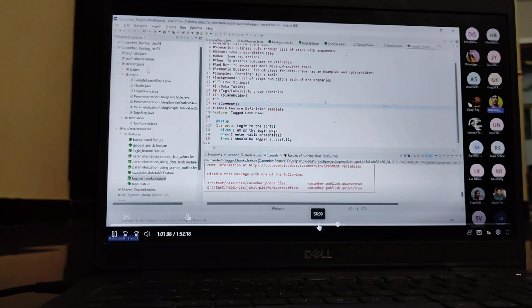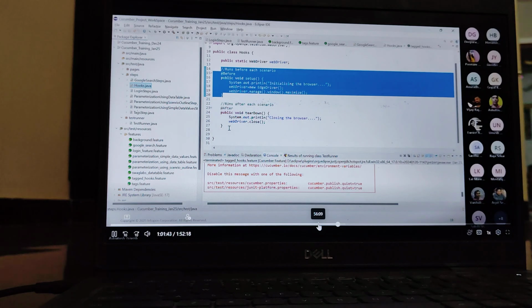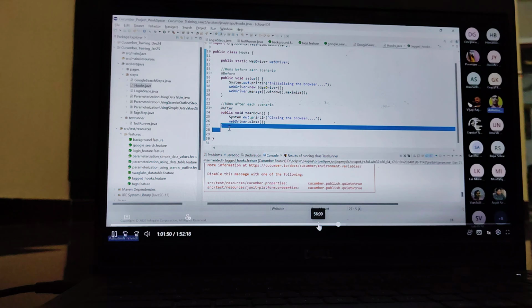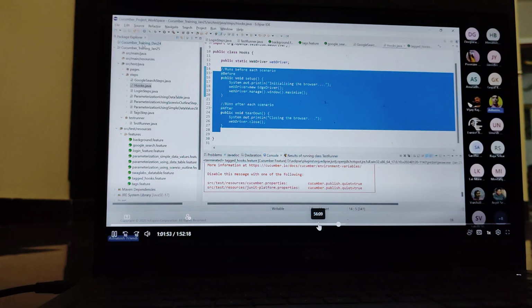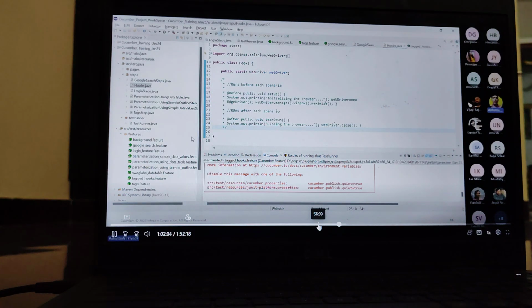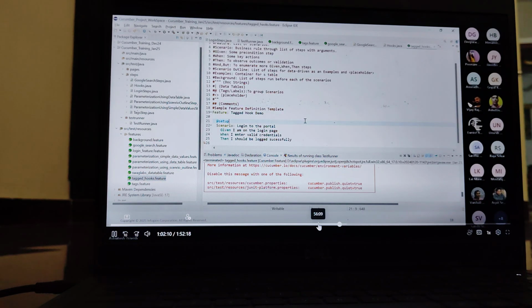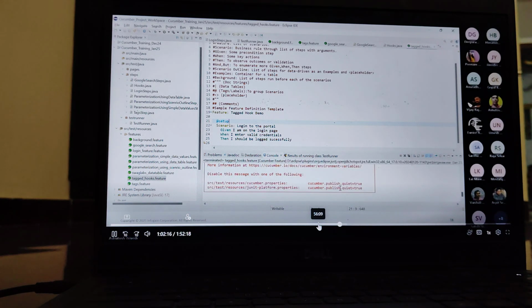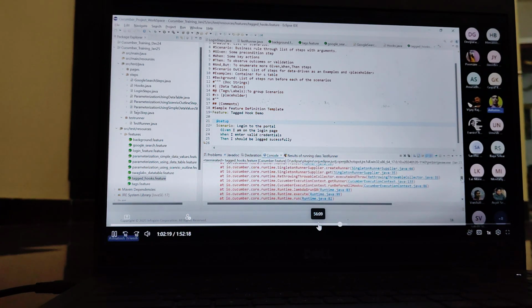My requirement is that I'm not interested in executing these hooks for this scenario. So which hook do you want to execute? Yes, no? So here, okay, let's comment this, guys. Not making changes here. Let's add a comment. I've added the comment here. Okay. Now we have commented. Now go again to the tag hook feature file. Now you can check here, guys, run as cucumber feature. Now you can check here the step implementation.